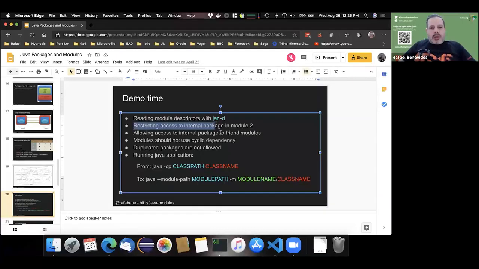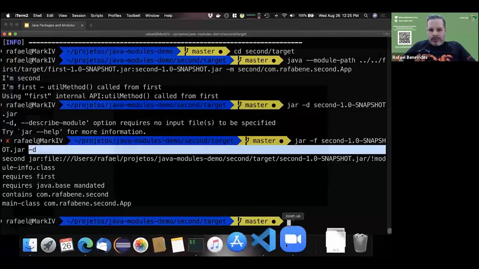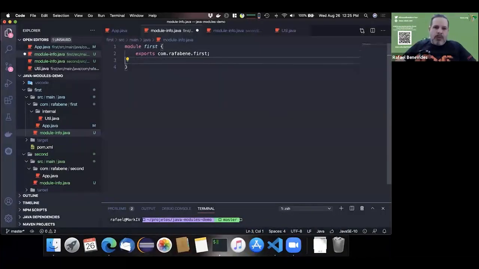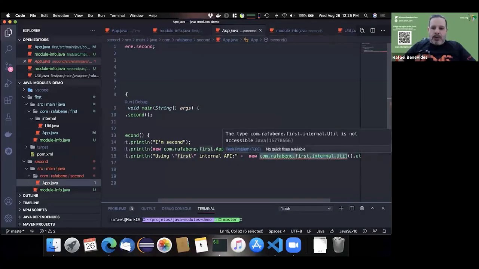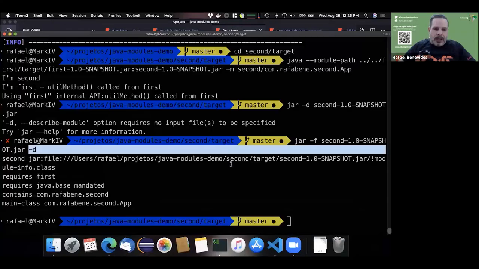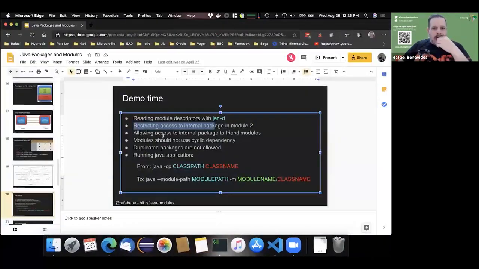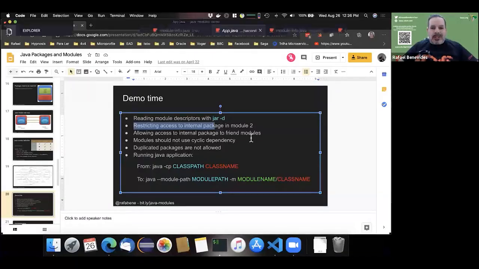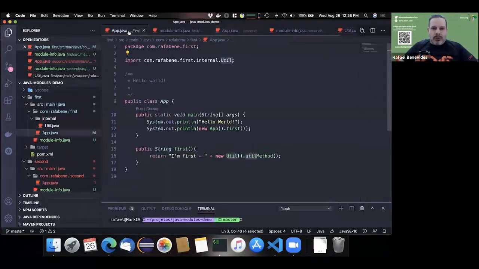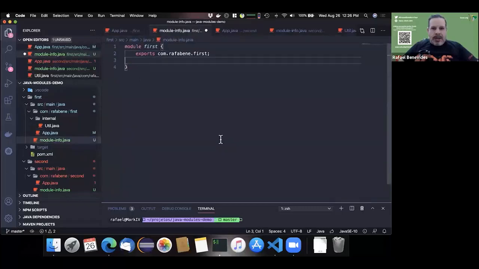So we saw how we can restrict access to an internal package in module 2, right? Because if we don't export that, the compilation will deny access to that internal class. We saw how we can allow access to internal packages to friend modules by exporting that just to friend modules.